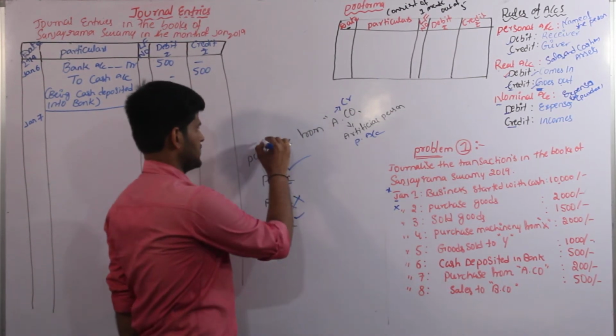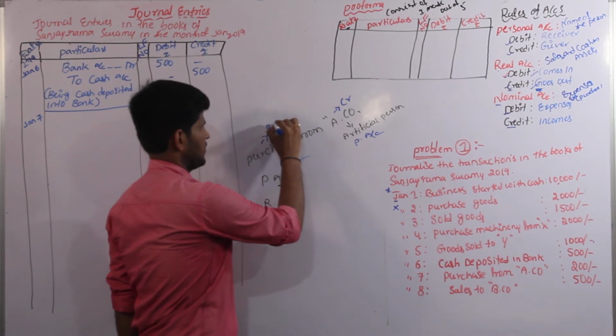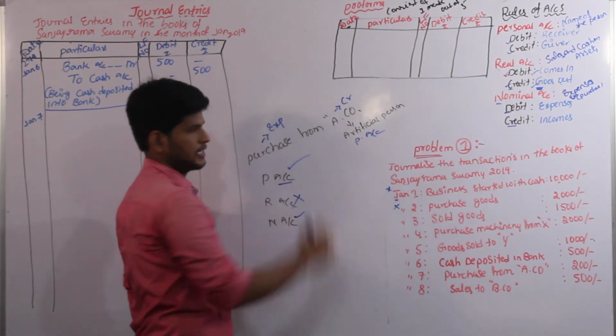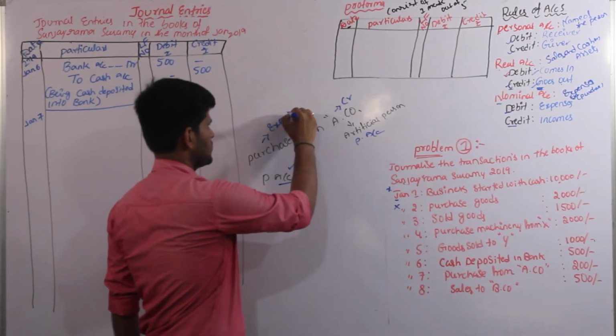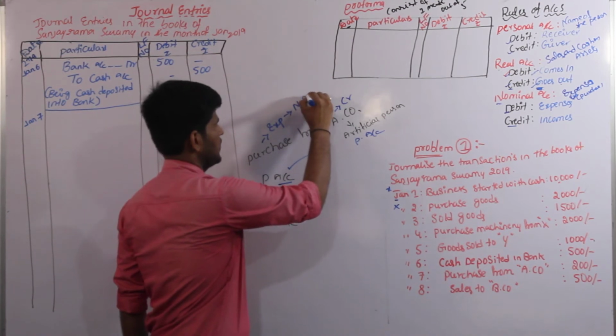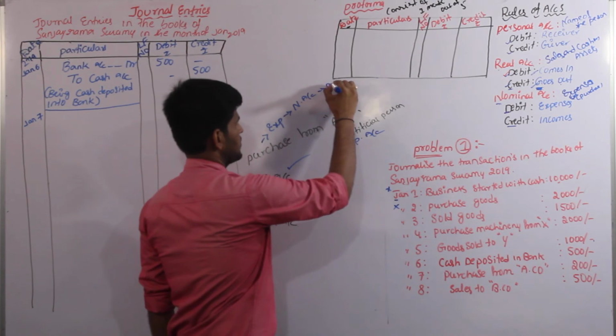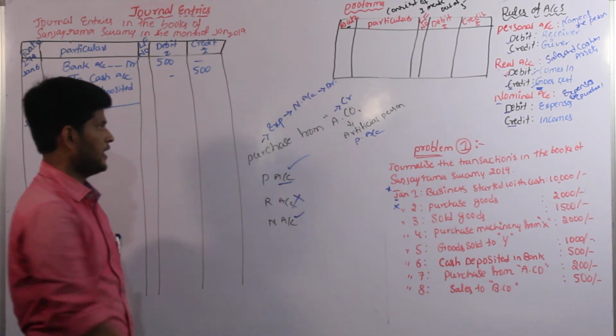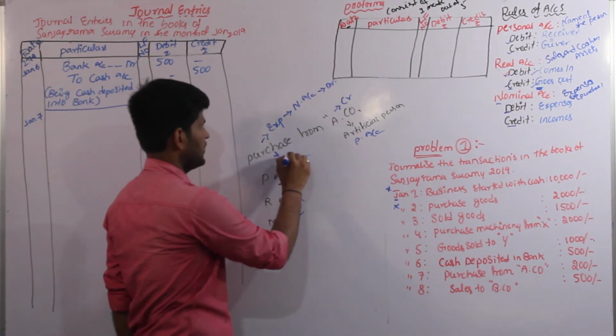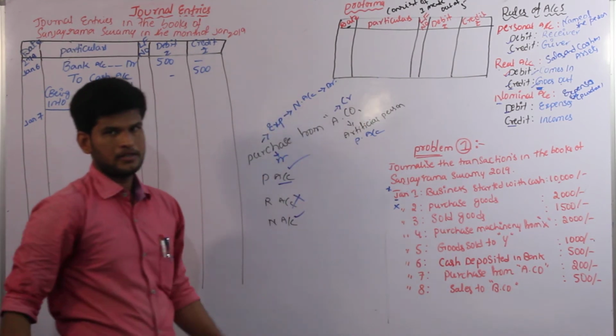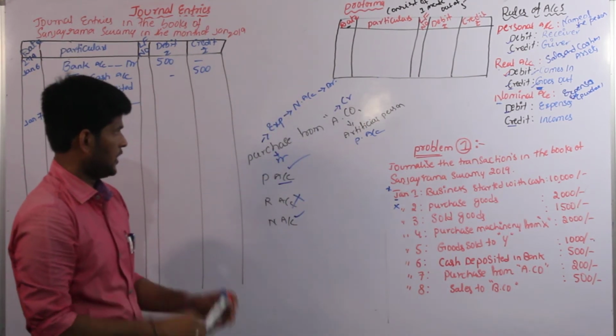Here we have purchase. Purchase represents expenses. Expenses go in nominal account. In nominal account, expenses are debit. So we take purchase as debit, A company as credit. Here we have two accounting entries.